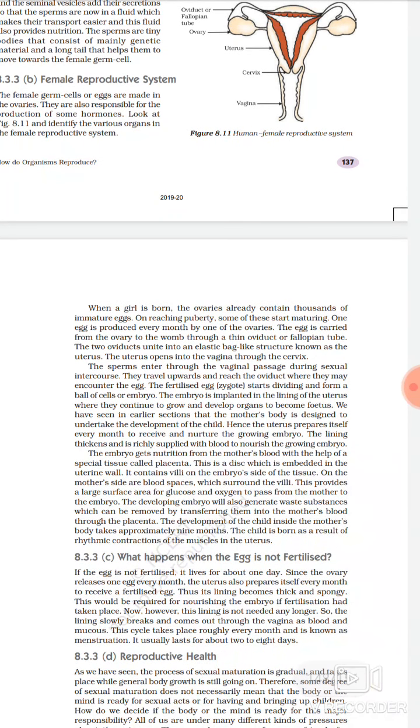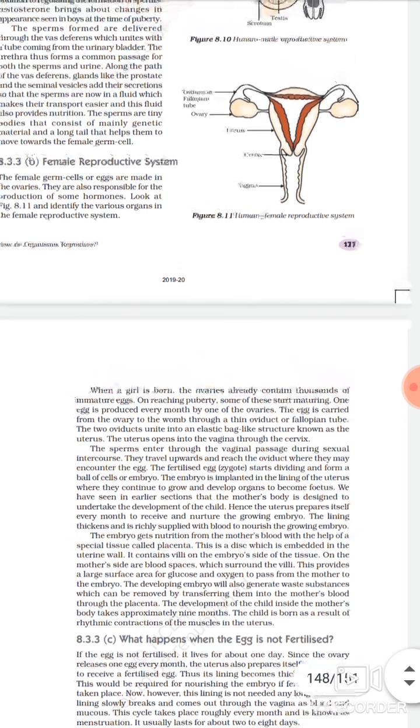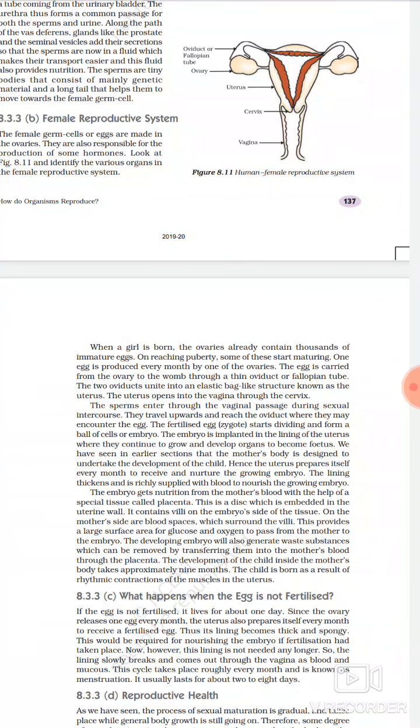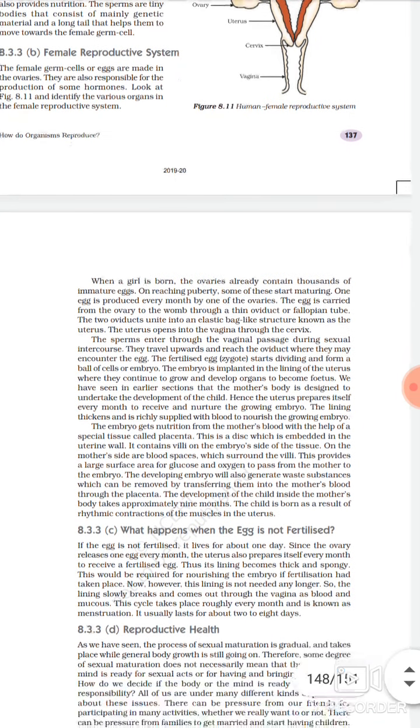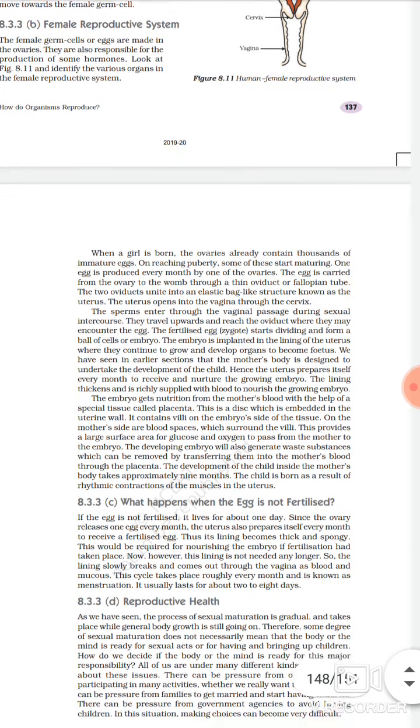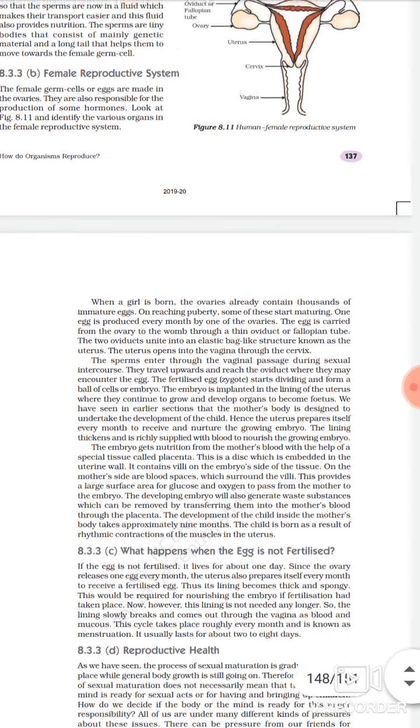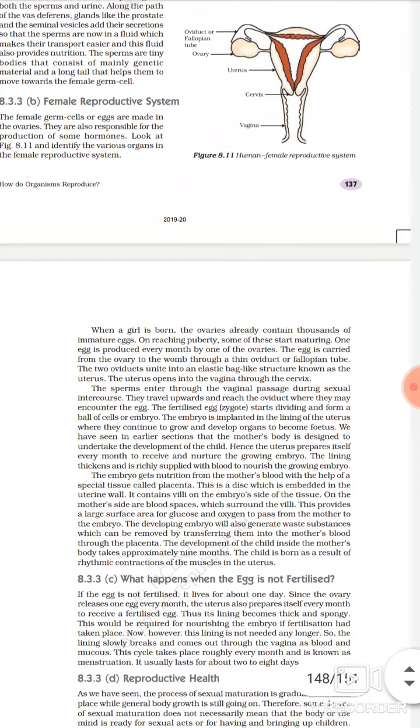So if in an examination it is asked where the fertilization takes place, or where the fusion of the male and female gamete takes place, it takes place in the fallopian tube. So the sperm enters through the vaginal passage during sexual intercourse, they travel upward and reach the oviduct where they may encounter the egg. Here it is written, they may encounter the egg.